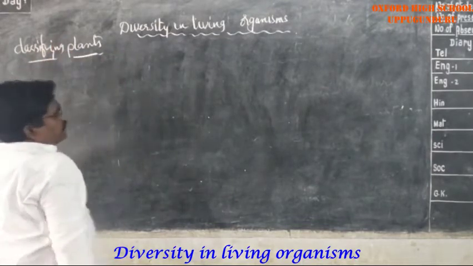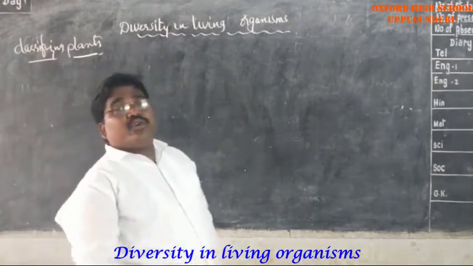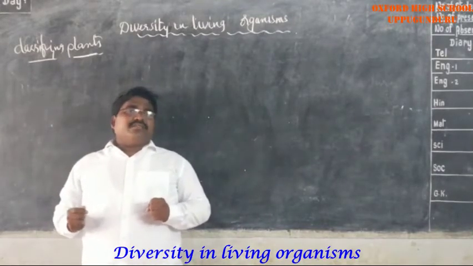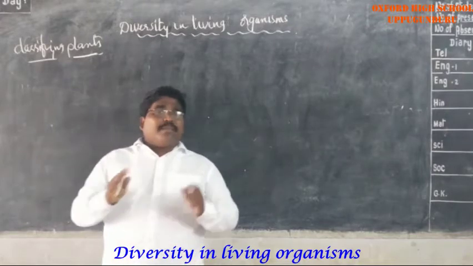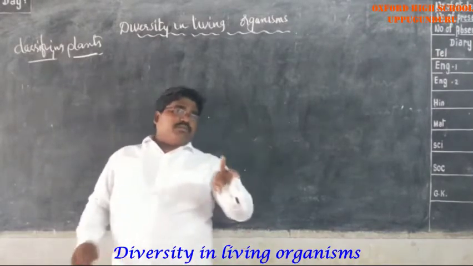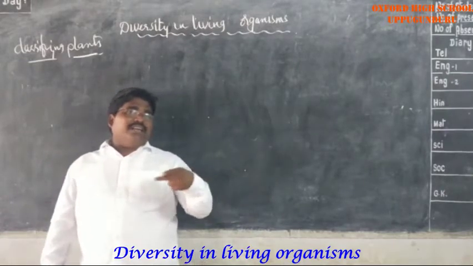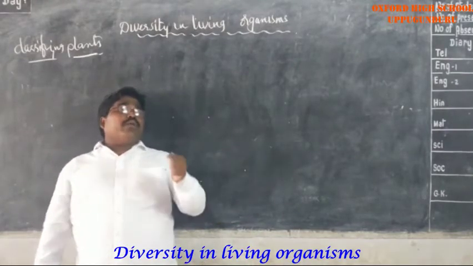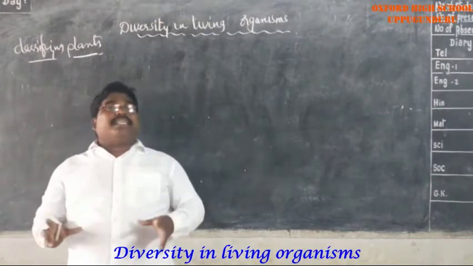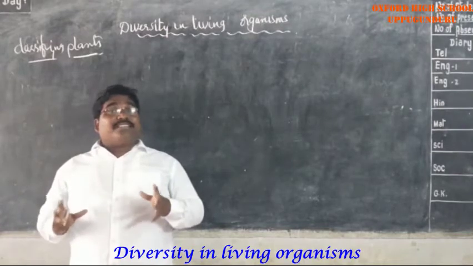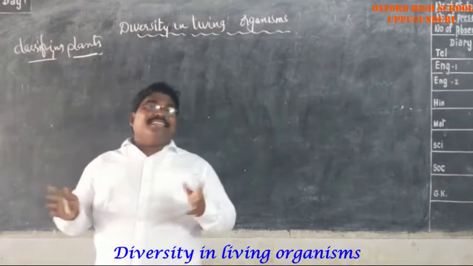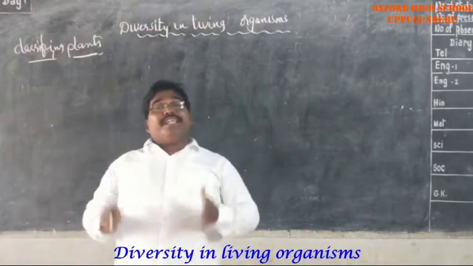Classifying plants. Dear students, we all know very well that different types of plants are present around us. In the beginning, on the basis of the seed leaves, we divided the plants into two types: monocot and dicot. In this section, we are going to learn more deeply about the diversity present in plants. Plants are diverse in nature, that means they are different in nature.